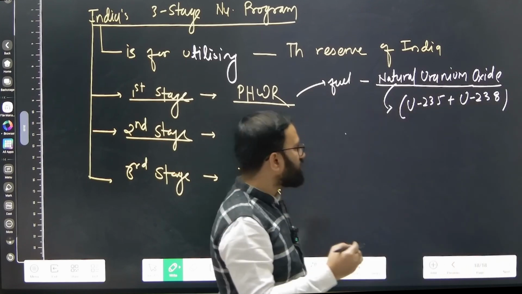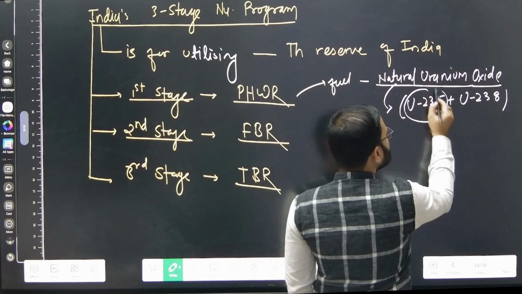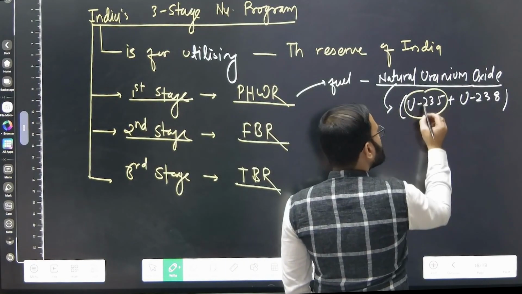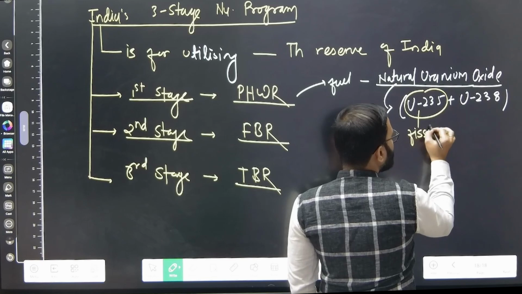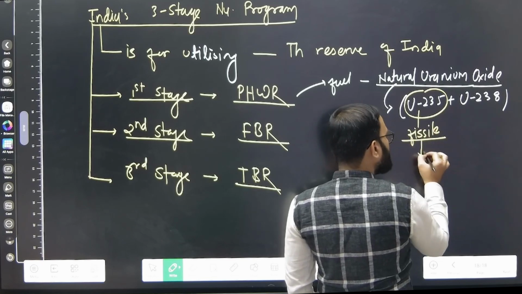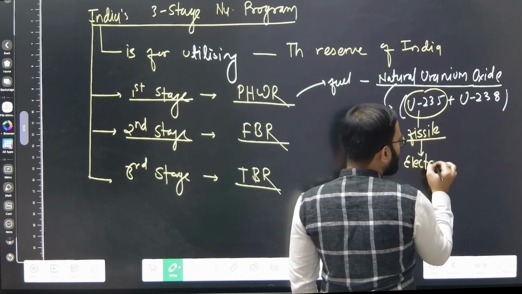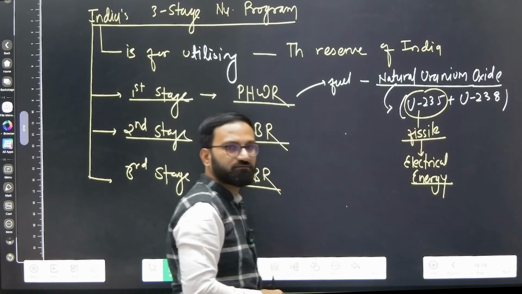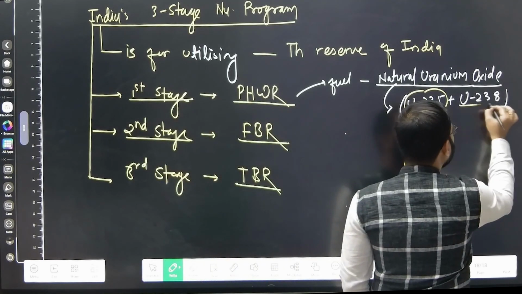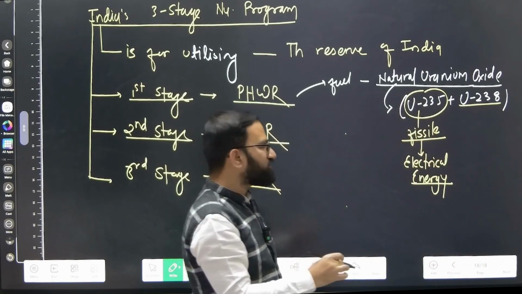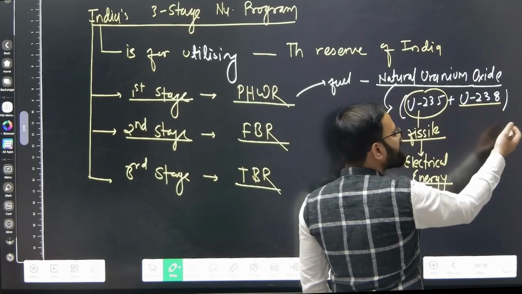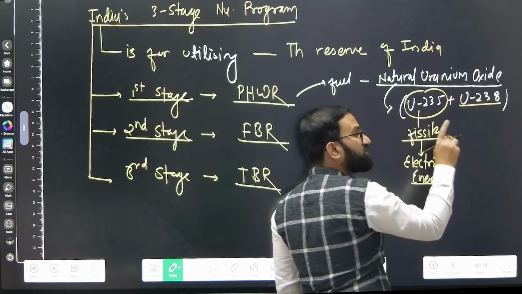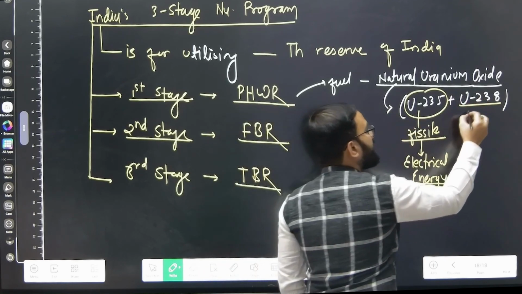Now we know uranium 235 is a fissile material. Being fissile, we can produce electrical energy out of this because it can sustain the chain reaction. When it comes to uranium 238, we cannot utilize this particular isotope of uranium for producing electrical energy because it cannot sustain the chain reaction. Why? It is a fertile material.